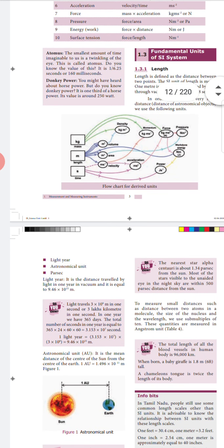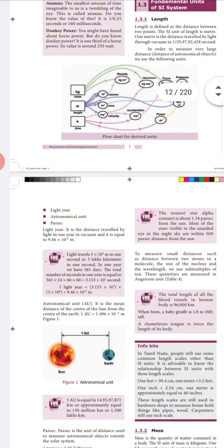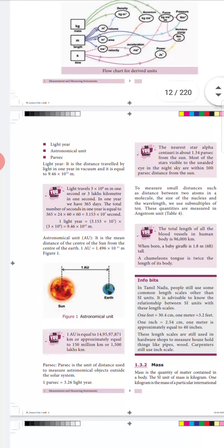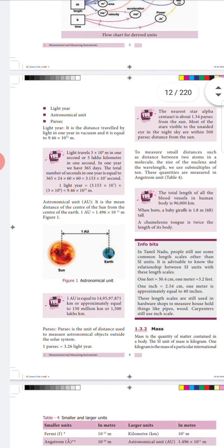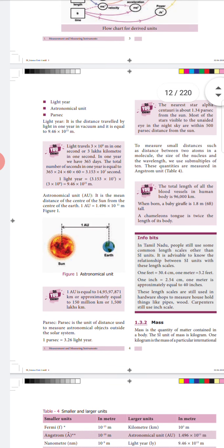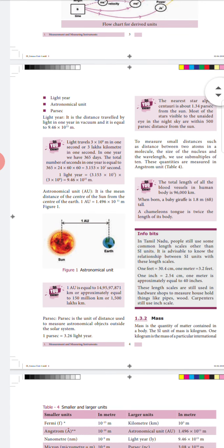When we are measuring length, we have to measure larger distances as well as smaller distances. For larger distances, we have measuring units like light year, astronomical unit, parsec, etc. So, what is a light year? The distance light travels in a year in a vacuum is called a light year.